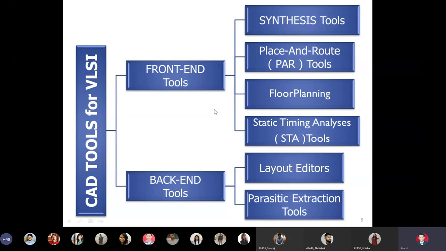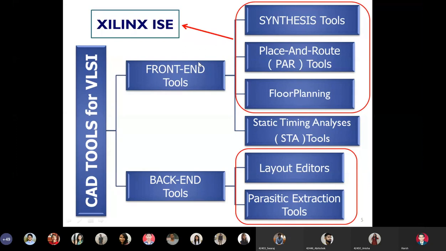So we are going to use 3 tools for VLSI practicals. First is a synthesis tool whose name is Xilinx ISE, that is Integrated Software Environment. This particular CAD tool is an example of a synthesis tool, but it also has a facility for placement and routing, and it also has a facility for floor planning. That is why I have called Xilinx ISE a tool belonging to 3 subtypes: a synthesis tool, a PAR tool, and also a floor planning tool.